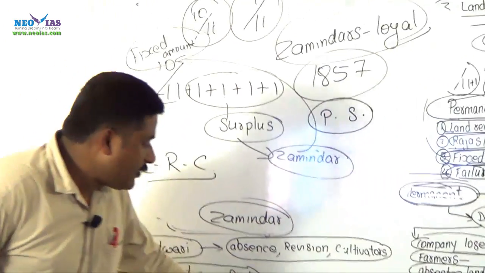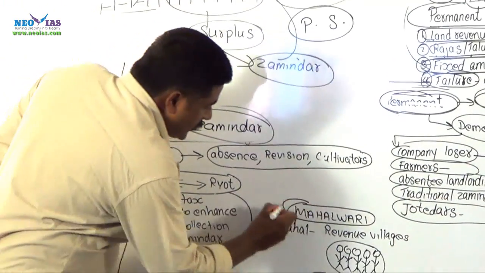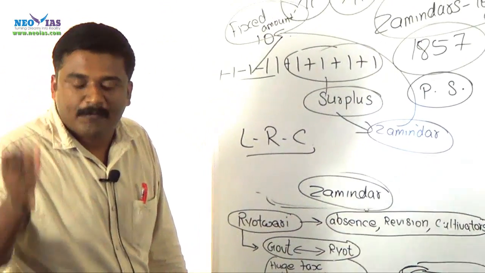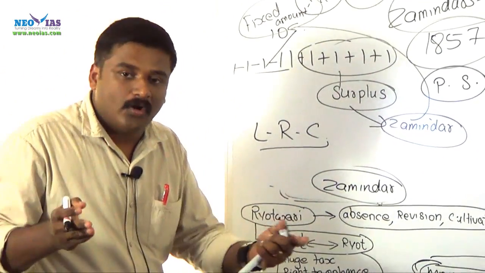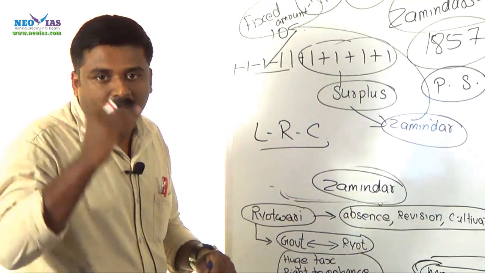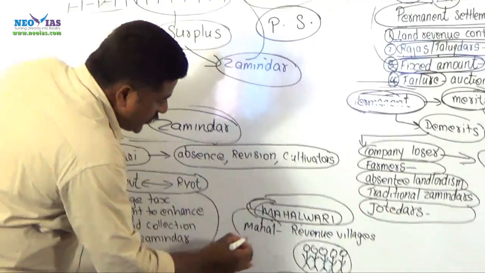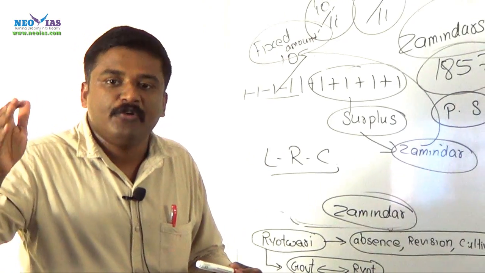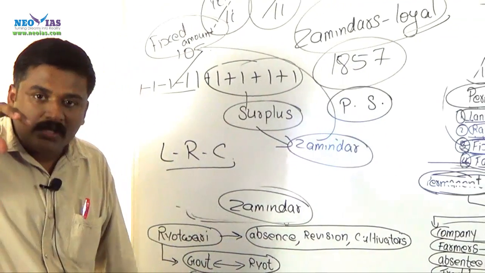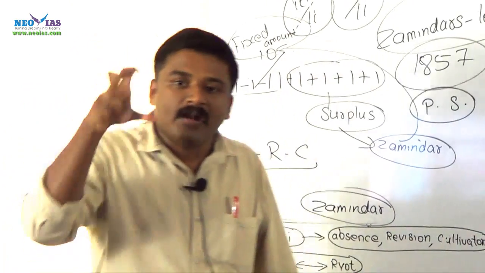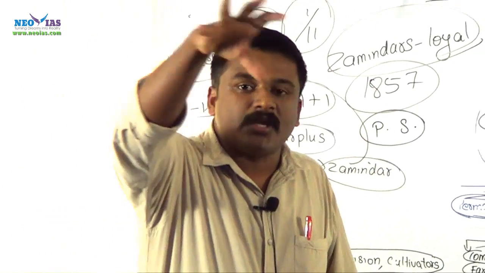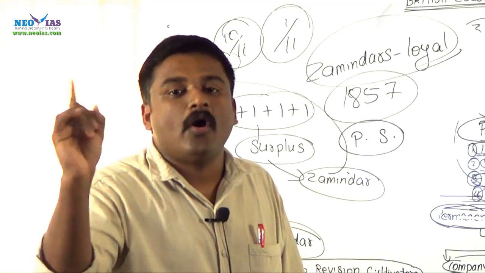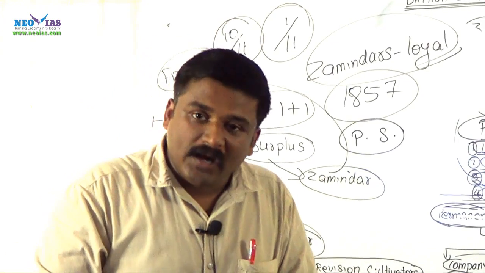And one more system is there, which is called Mahalwari settlement. Mahalwari settlement was introduced in the northwestern provinces, some portions of Punjab, some portions of central India, and also the upper Gangetic valley. Under this Mahalwari system, the revenue bearing villages were divided into different mahals. Mahals means different revenue bearing villages, and these were given under the ownership of the entire villages. I mean, the villages were the owners of the land.